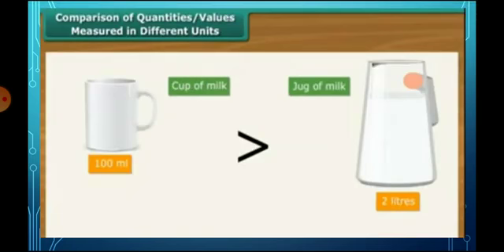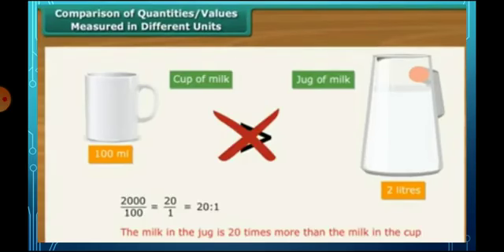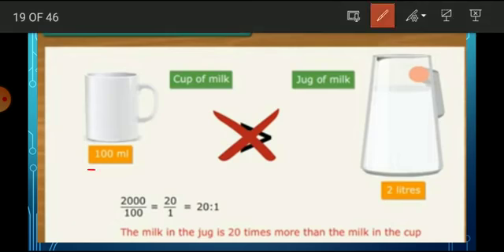Now, comparison of quantities whose values are measured in different units. See, the first one is a cup of milk and the second one is a jug of milk. Which one is bigger, the cup of milk or the jug of milk? Here we have 100 milliliters, but here we have 2 liters. Which one is more?